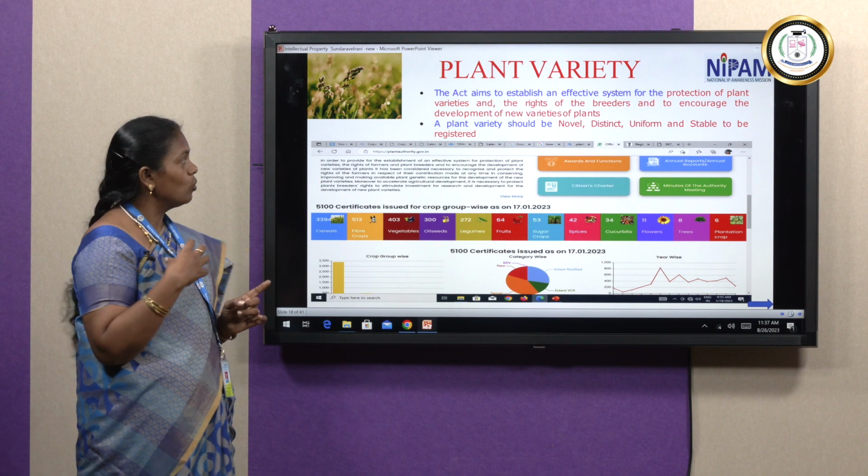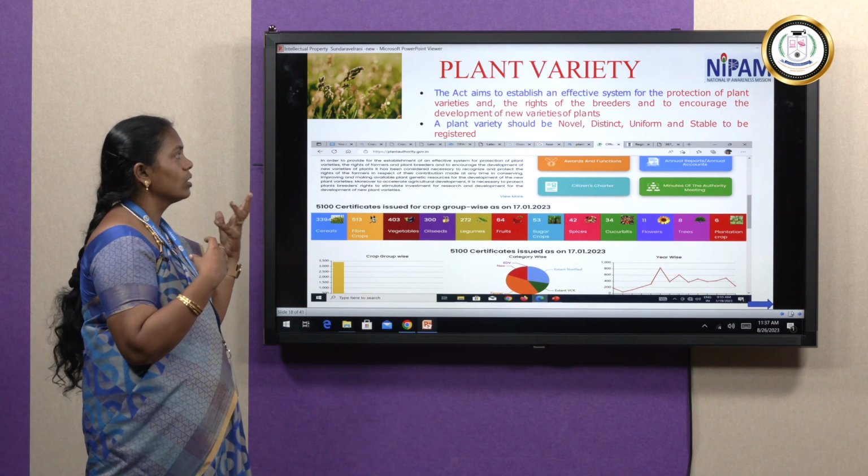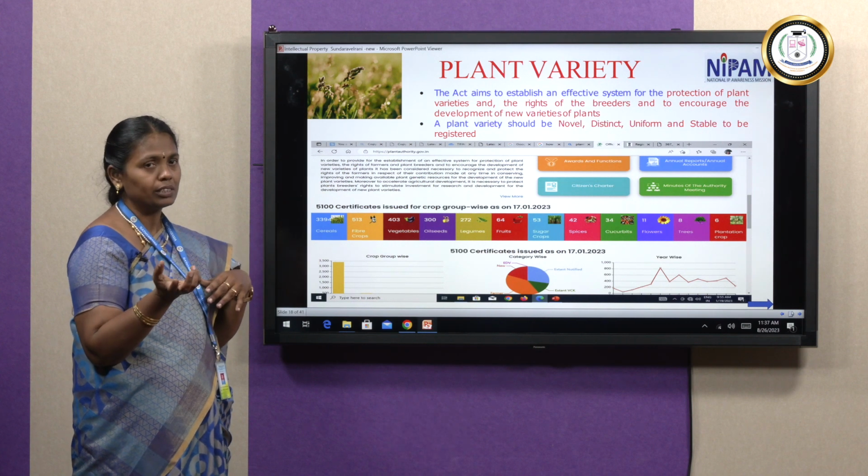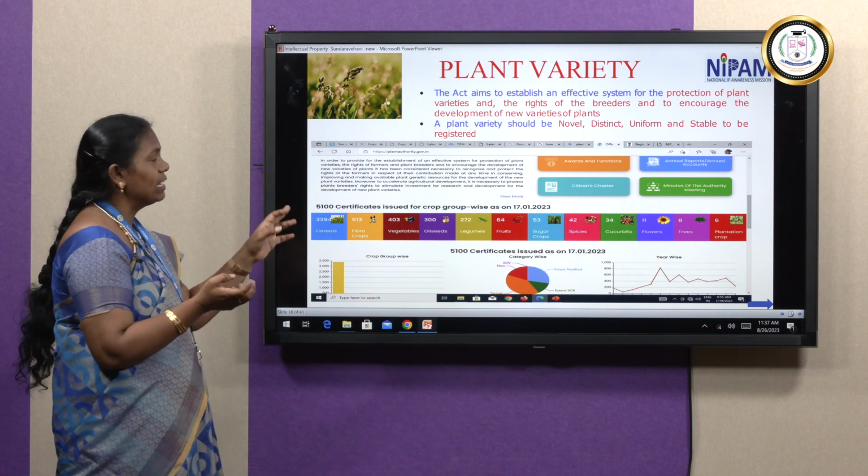They can claim how they are creating new seeds or new plants, new flowers, whatever it may be in terms of agriculture. So these are the plant variety types.